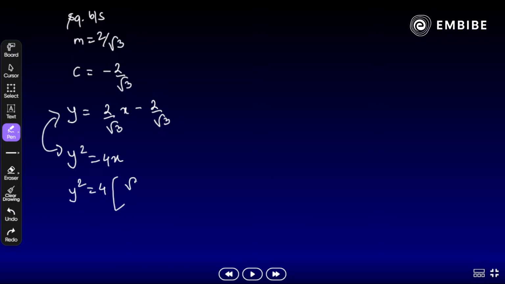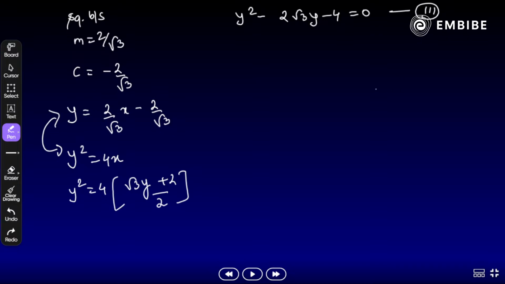Any idea? Root 3y plus 2, and the whole divided by 2 here. Now, if we make the equation, it will become what? y square minus 2 root 3y minus 4 is equal to 0. Equation number 3 we have to assume. Yes, we will use this equation now.